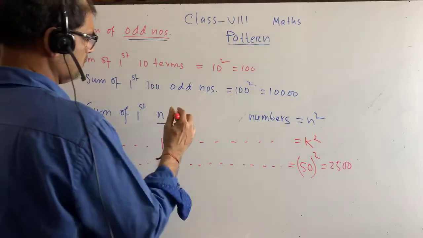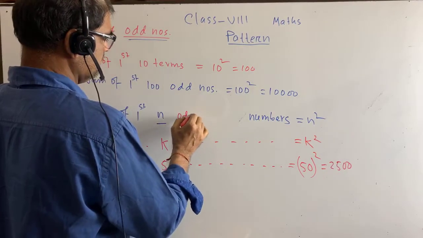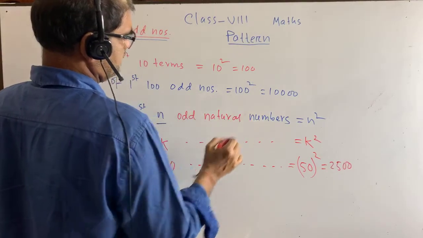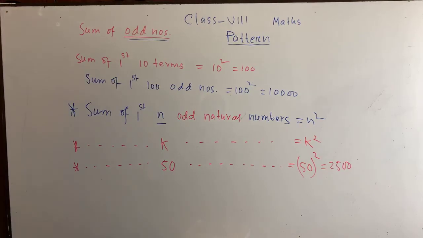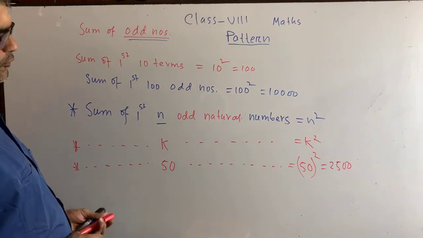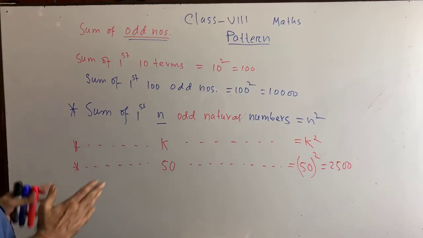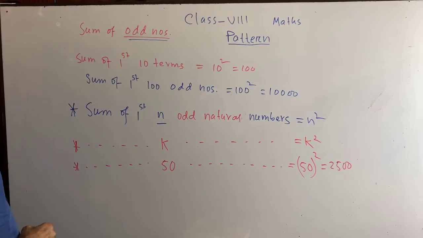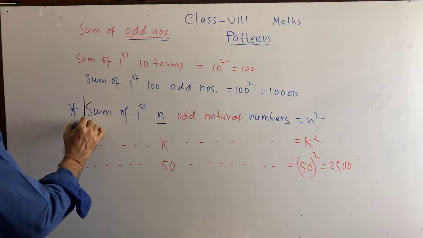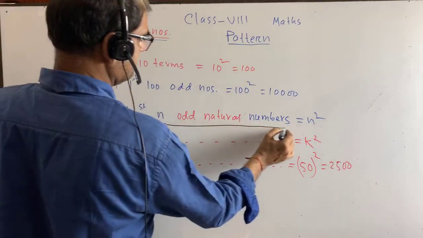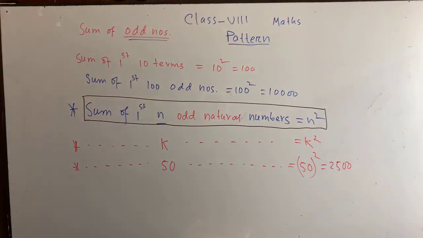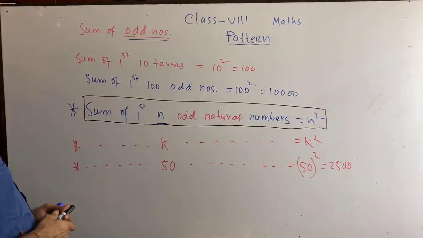Okay, n odd natural numbers. Okay, it sounds good. So we have got it right. So what is the formula? Sum of the first n odd natural numbers is equal to what? n square. It is a formula. So dear students, all of you, I think will keep it in mind. Okay, keep it in mind. Sum of the first n odd natural numbers is n square.